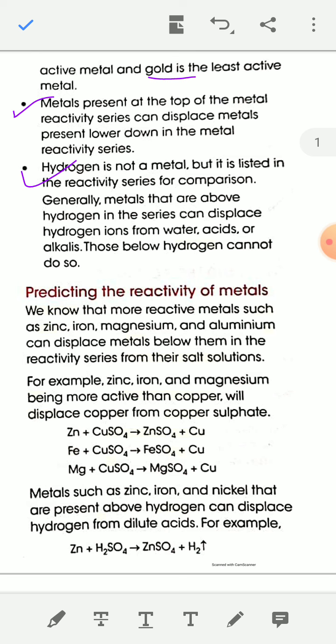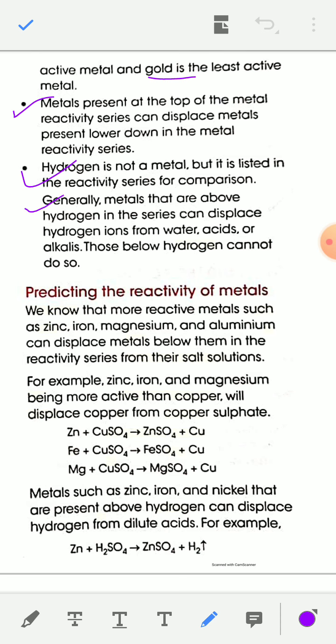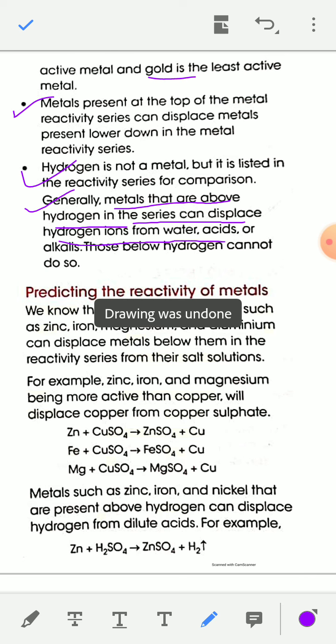See this point: metals that are above hydrogen in the metal reactivity series can displace hydrogen ion, that is H plus ion, from water, from acid, or from alkali. But those metals present below hydrogen in this reactivity series cannot displace hydrogen ion from dilute acid or water.